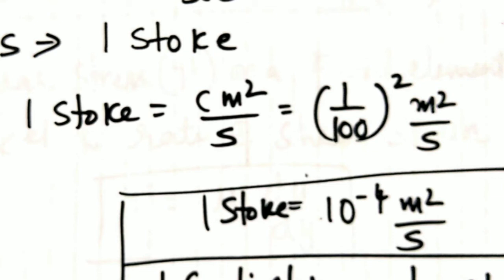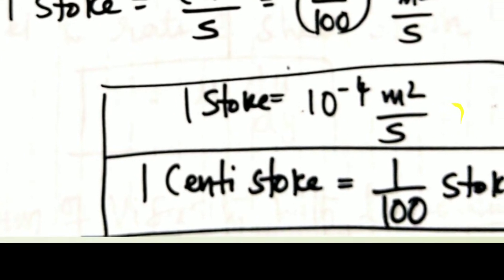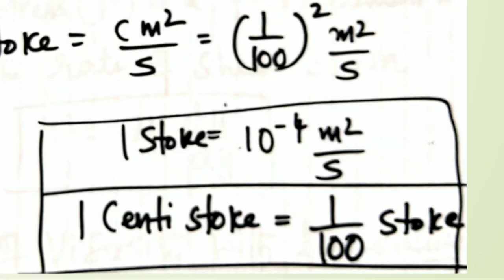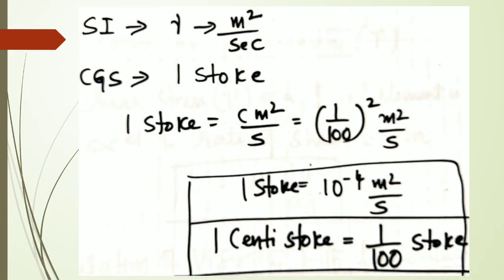Centimeter square to meter square: 1 divided by 100 square, meter square per second. One stoke is equal to 10 raised to minus 4 meter square per second. So 1 centistoke can be written as 1 by 100 stoke here. If kinematic viscosity is given in terms of stoke, these are the units: 1 stoke is equal to 10 raised to minus 4 meter square per second, which you have to multiply with the corresponding values.